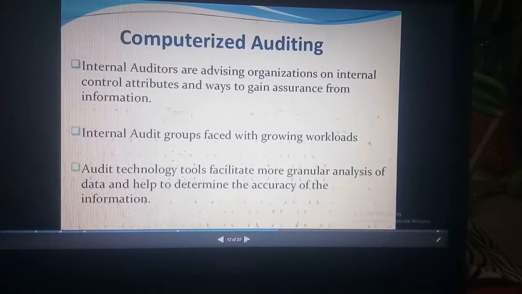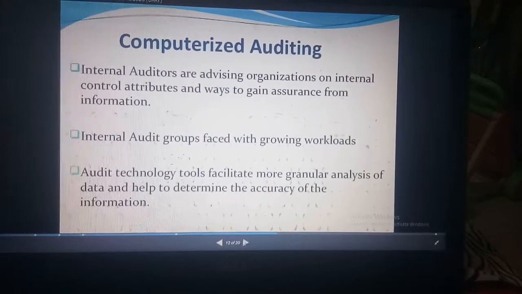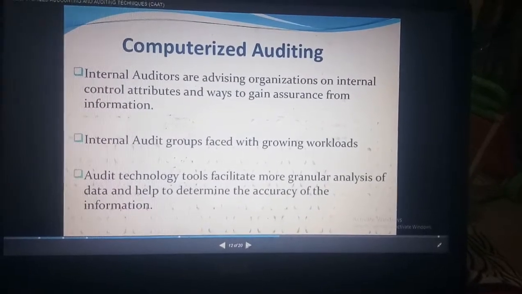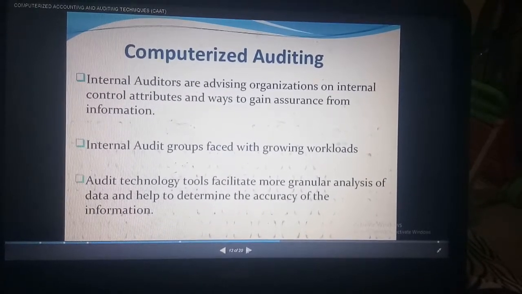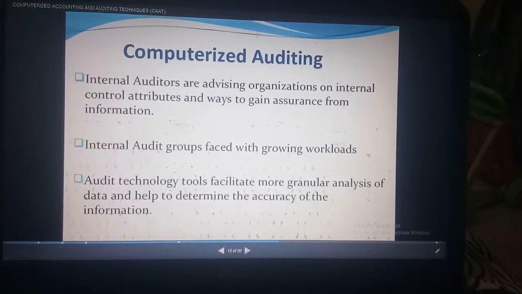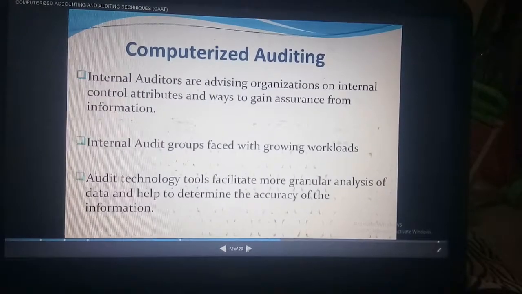Students, today we are going to see about computerized auditing. It is in your fifth unit. Why should we audit in a computerized manner? So here I am going to explain the advantages and disadvantages of that.